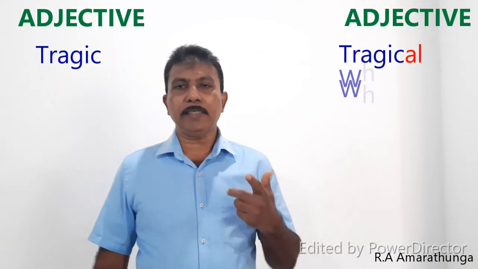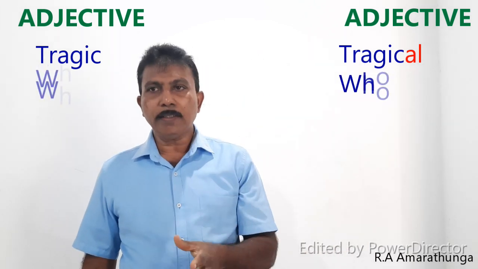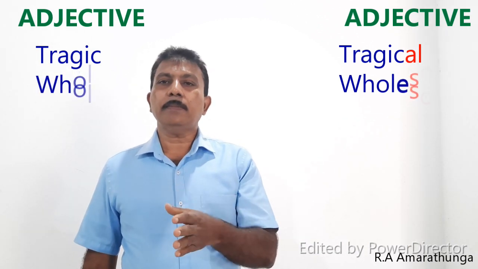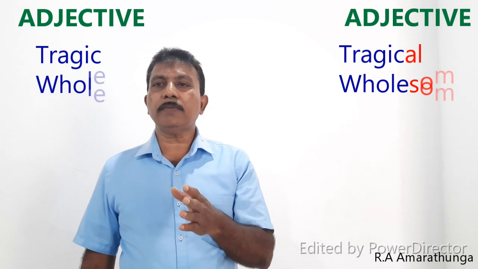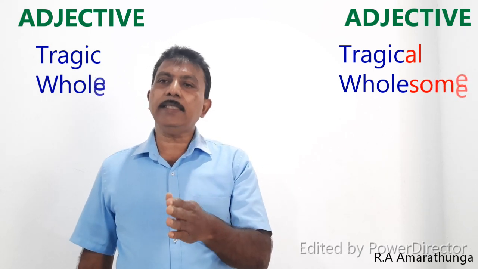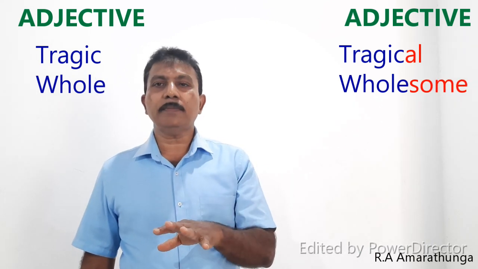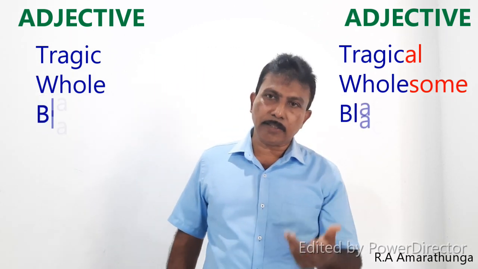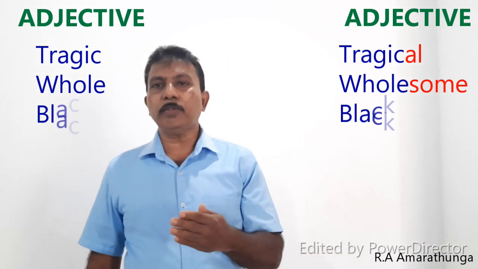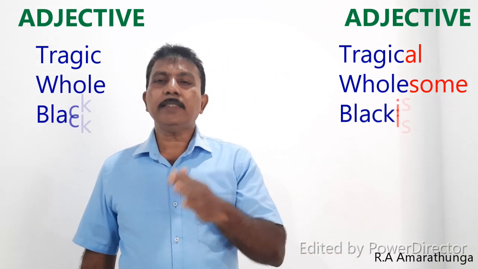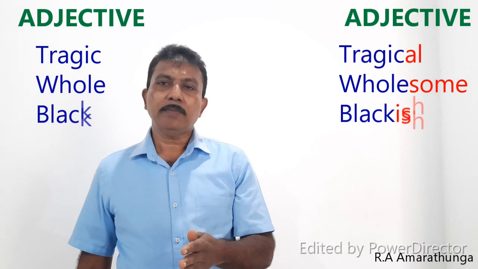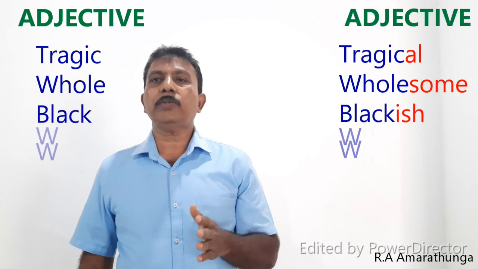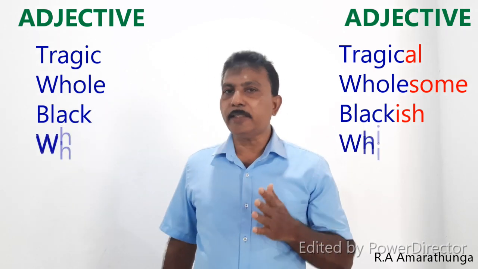Then look at the next adjective, whole. Then we can add some to the end of the adjective. We form the word wholesome. Wholesome is also an adjective. Then look at the next word, black. Black is an adjective. Then we can add ish to the end of the adjective. Then blackish. Blackish is an adjective. That is why I told you some adjectives are formed from other adjectives.